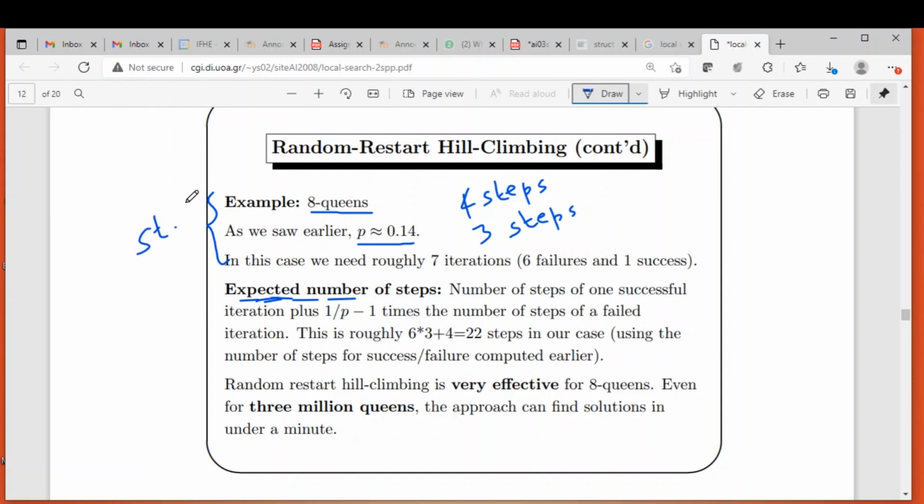But if you solve the same problem using random restart hill climbing, the algorithm should be restarted several times. Then how can we measure the expected number of steps? That's what we are trying to understand. Whenever the algorithm gets stuck, it takes 3 steps on average. When it succeeds, it takes 4 steps.